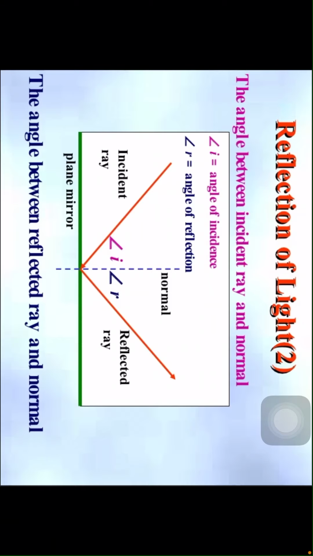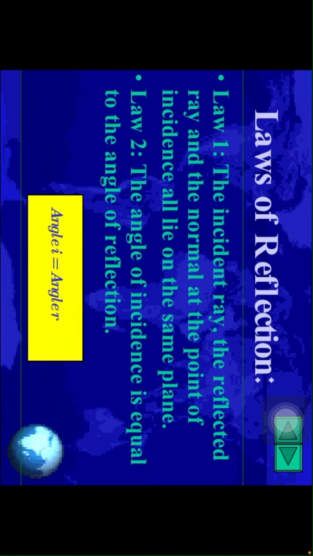So incident ray, normal, reflected ray. The angle between the reflected ray and normal, observe, children, here angle i and angle r. Always remember that the angle of incidence is equal to the angle of reflection on the plane. Laws of reflection, children.